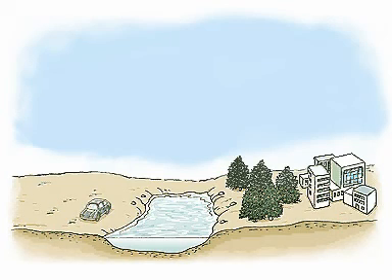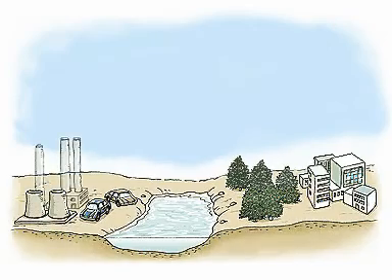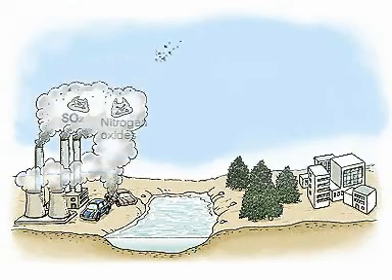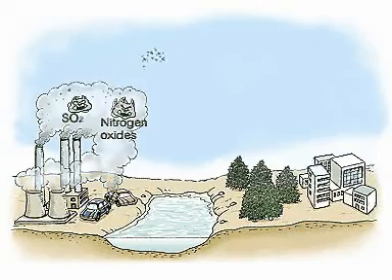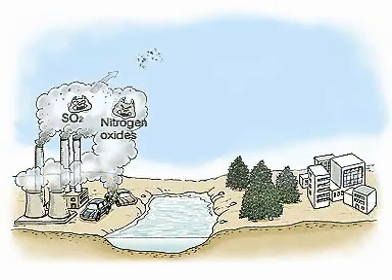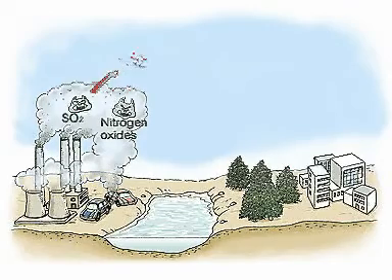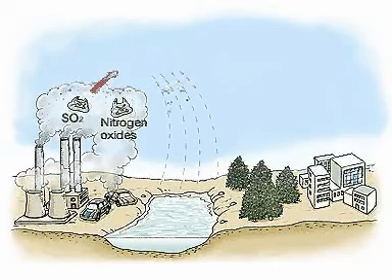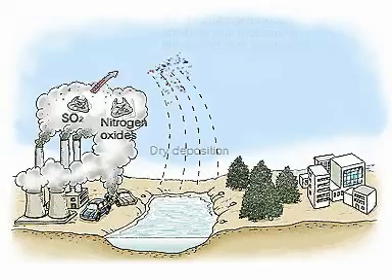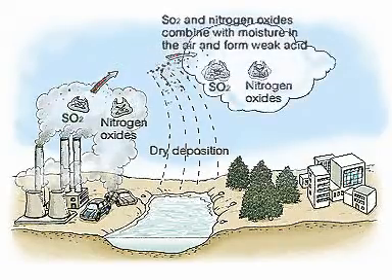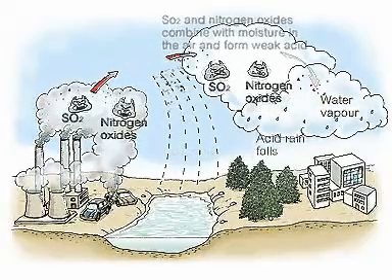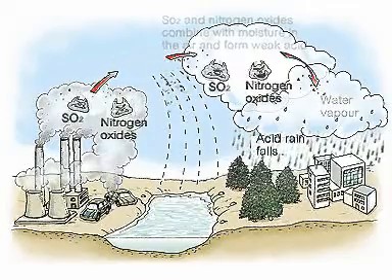Each year, thousands of cars, power plants and factories around the world emit millions of tons of dust, sulfur dioxide and nitrogen oxides into the atmosphere. These gases and particles are transported and transformed in the atmosphere. They may fall directly to the ground as small particles of dry acid, or they may mix with moisture in clouds and fall as acid rain, snow or hail.